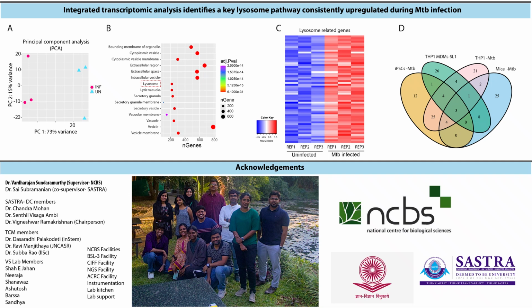Overall, our study uncovers a previously unrecognized signaling pathway in which the MTB virulence lipid sulfolipid 1 activates TRPV4 mediated calcium influx, leading to lysosomal rewiring. These findings provide new mechanistic insights into host pathogen interaction and identify TRPV4 as a potential therapeutic target for tuberculosis.